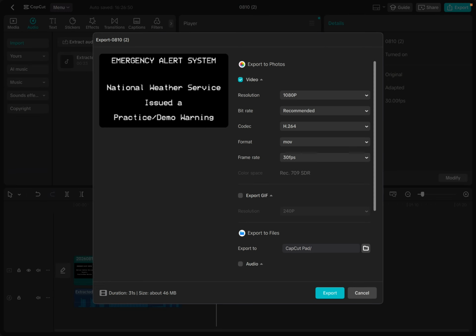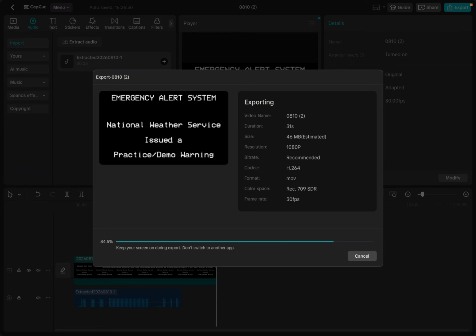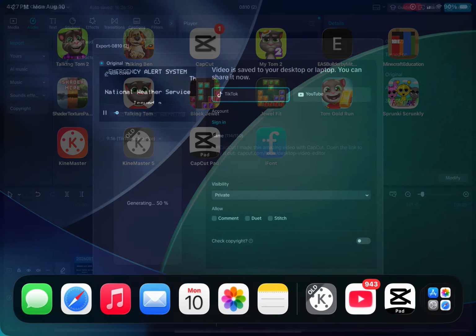Next, export the video. And then it should export now.